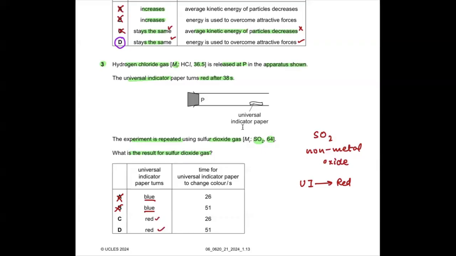Now, hydrogen chloride with the Mr of 36.5 takes 38 seconds, right? So if SO2 has almost double the Mr, which is around 64, right, is it going to take the same time, lesser time, or greater time? Greater time. So C, having a lesser time, makes C wrong. And so we are left with only D. So D is our correct answer. Is this clear? Yes.